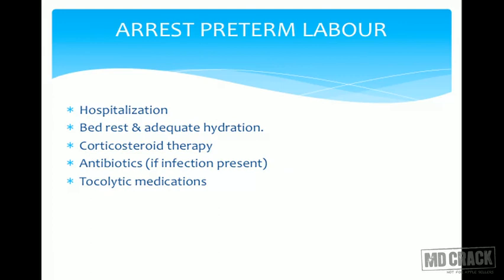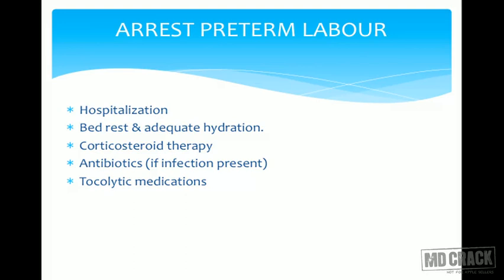How to arrest preterm labor? If in the OPD patient has the symptoms, you have examined her and all the findings are directing us towards preterm labor, immediately hospitalize the patient. Bed rest and adequate hydration we should maintain. And our whole aim is to give her corticosteroid therapy. Now the aim of the corticosteroid therapy is to enhance lung maturity.